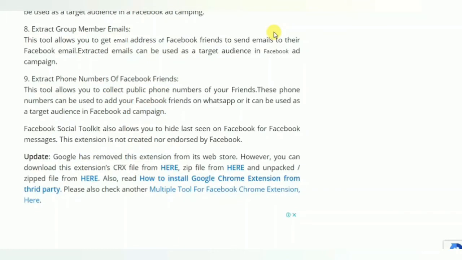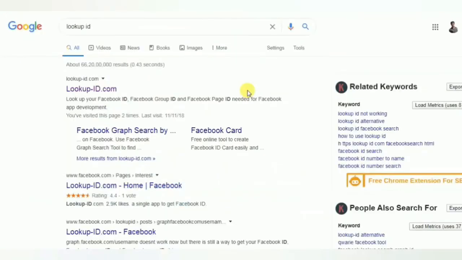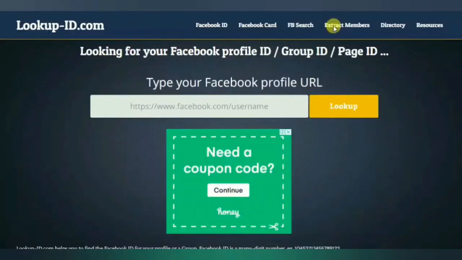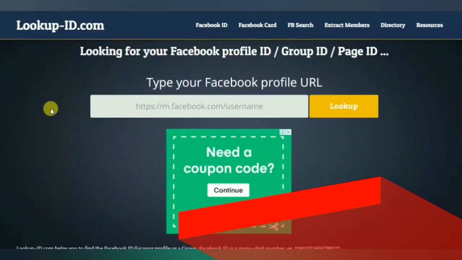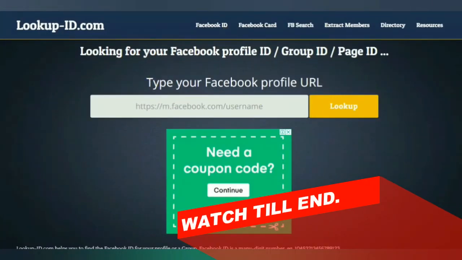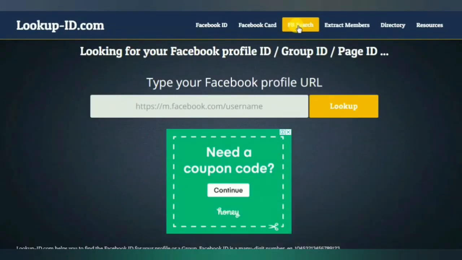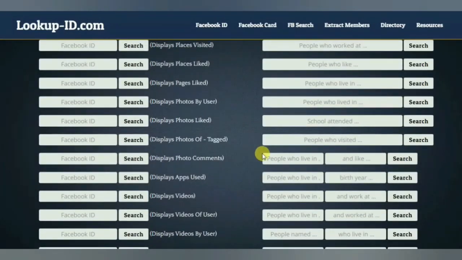Another tool you need for this strategy is lookupid.com. You need Lookup ID. Using this tool, you can find interests. Just go to this tool, open it, and go to the FB search. Okay, so come here and go here: people who live in, suppose, India, and like real estate.